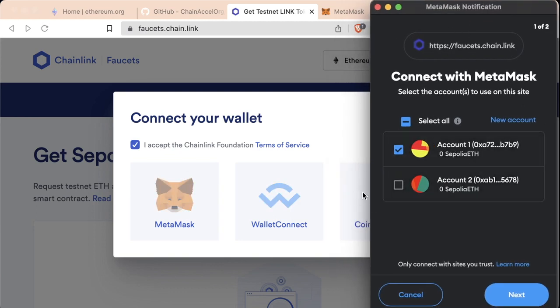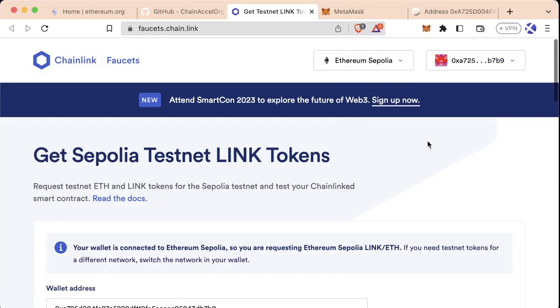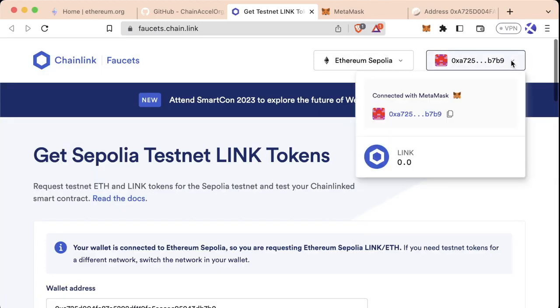Now get familiar with this interface because this is how websites will interact with our wallet and interact with the blockchain. Connecting our account to the site, we'll first select the specific account that we want to connect. We're just going to choose account 1. We'll hit next, and then we'll go ahead and hit connect.